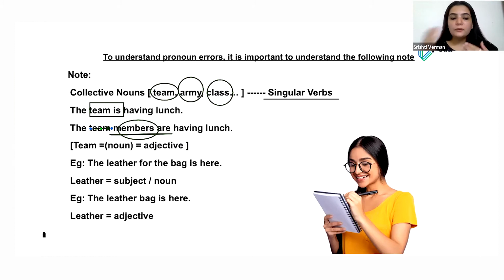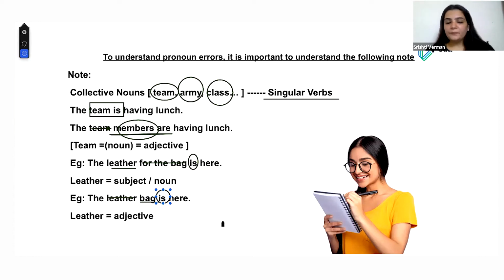Even if you look at the second example, the leather for the bag is here. There the subject is leather, I'm talking about the material. But if you look at the last sentence, I'm saying the leather bag is here. What is here? The bag is here. Here in the last sentence, the word leather is acting as an adjective.